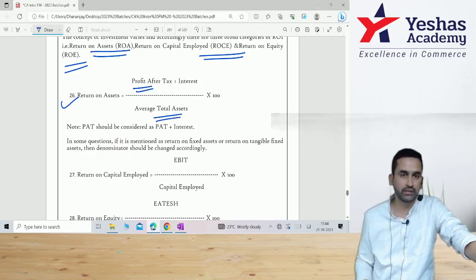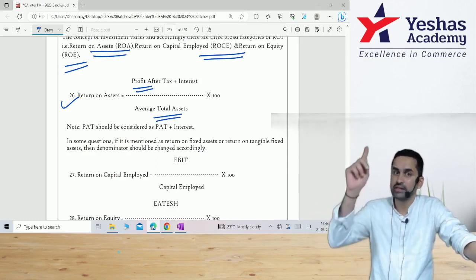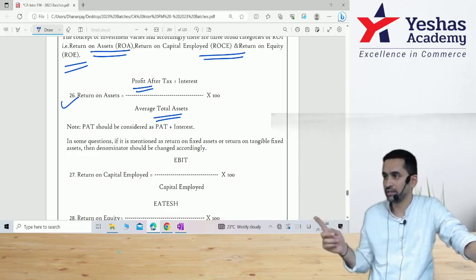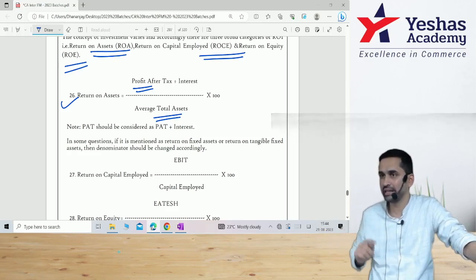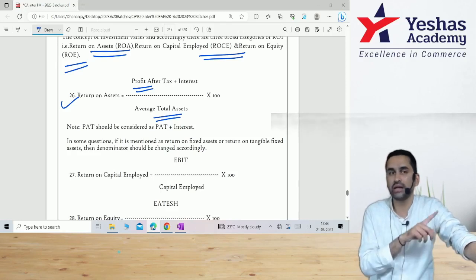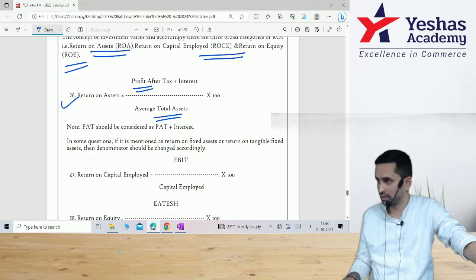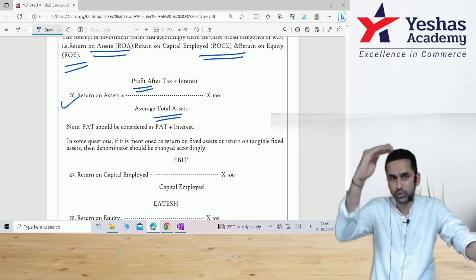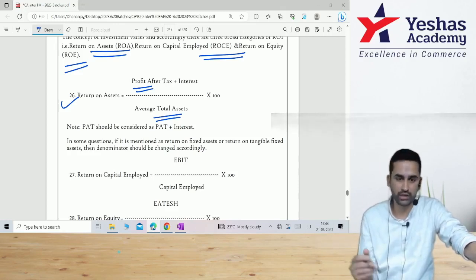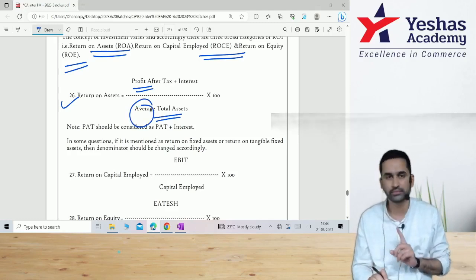First of all, this adding back interest, remember, PAT comes after you pay taxes, and that is after paying interest. That means you would have started from EBIT minus interest, EBT minus taxes, you get EAT. But that EAT is not taken here. You add back interest. First you deducted interest to calculate correct taxes. Now we are adding back interest because interest is a non-operating activity. This is a financial activity. Therefore, you come down till PAT and then you add back interest that you divide by average total asset. For average, you need both your balance sheets. If that is not there, take the closing total asset.